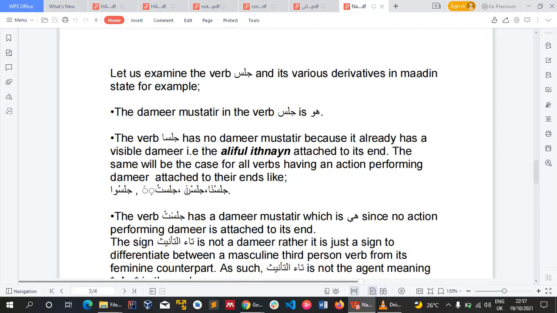We have jalasna. This is nunu niswa. We have jalastu. All of these, jalastu, jalasti, jalasta, jalastuma, jalastum, like that, all of them are ta mutaharrika. They are attached to the end of the fi'l, so they are representing the fi'l. They do have the action. So it cannot have damir mustatir. I hope you get. Then we have jalasu also. This is waw jama'ah. So it cannot have damir mustatir.